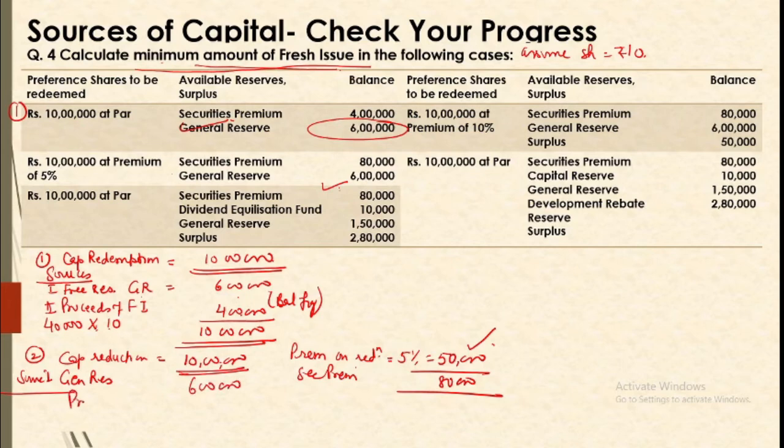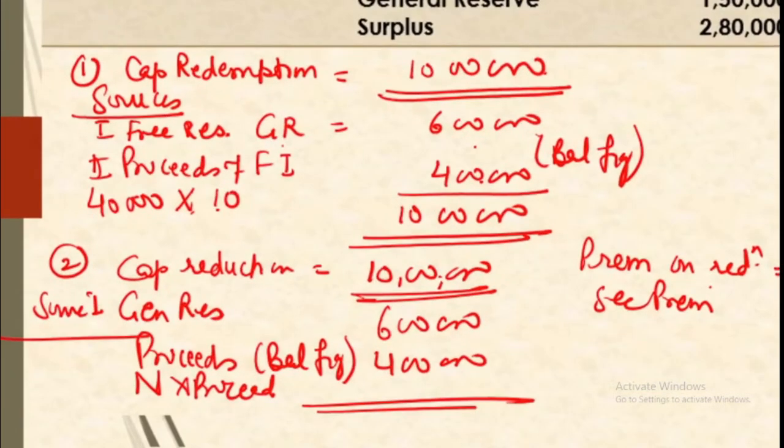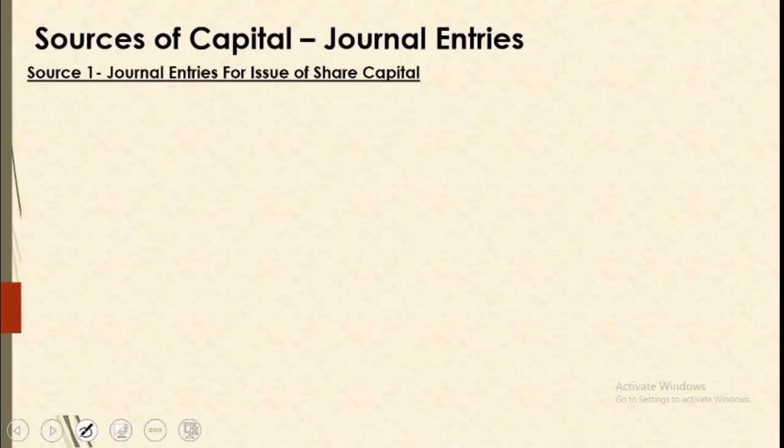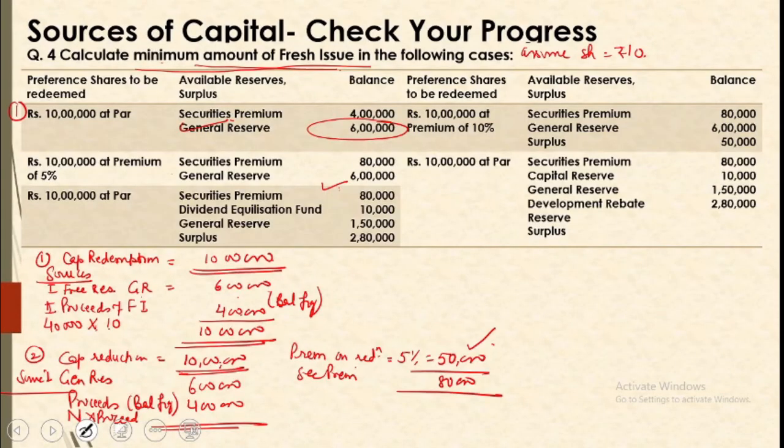So our proceeds have to be 4 lakh, that is the balancing figure. Proceeds can also be determined as number into proceeds per share. So if you have shares of 10 rupees, then it will be 40,000 shares of 10 rupees each.